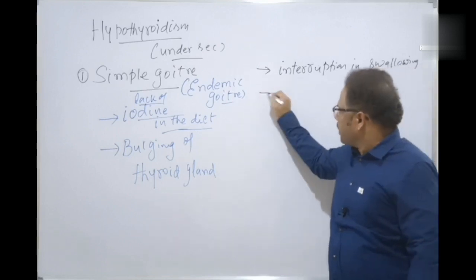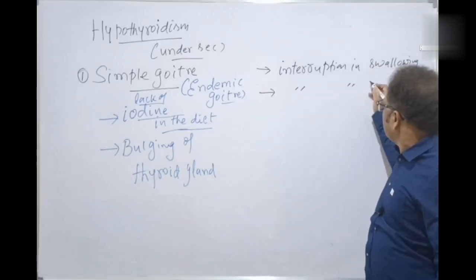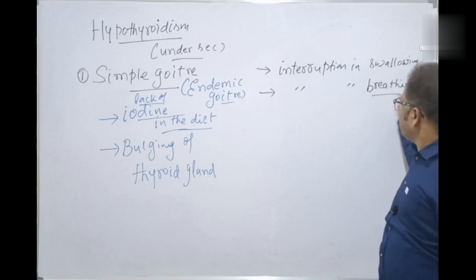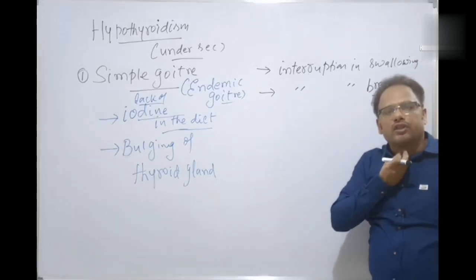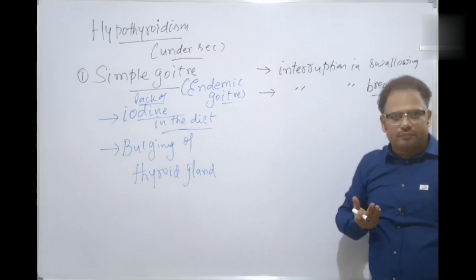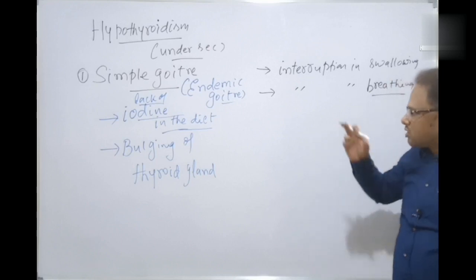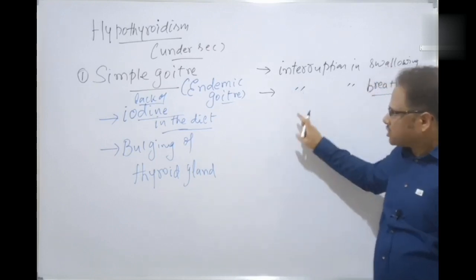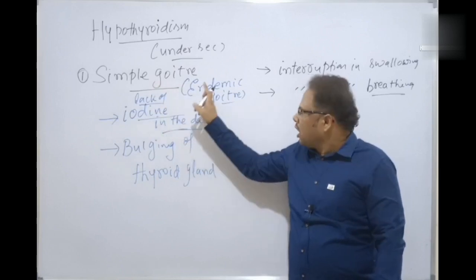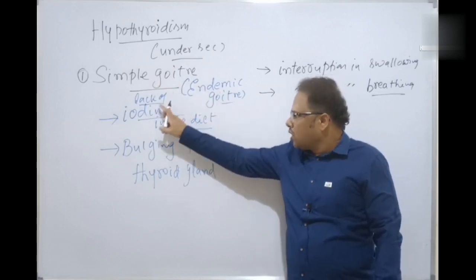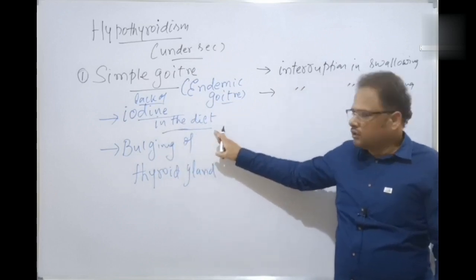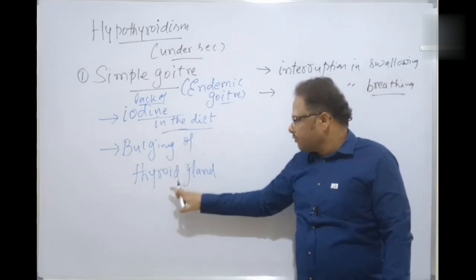Okay. Next one, there is an interruption in breathing also, exchange of gases. Because here what is present? The trachea, the windpipe, through which we take oxygen and give out carbon dioxide, isn't it? So because of the bulging, there is an interruption here also, and this manifestation is called the simple goiter or endemic goiter. It happens because of the lack of iodine in the diet, especially in the salt. Okay students, there is a bulging of the thyroid gland.